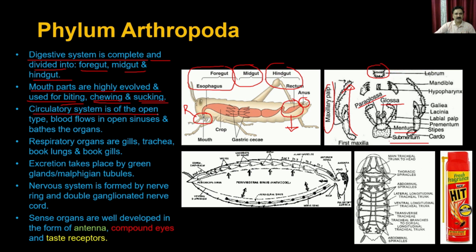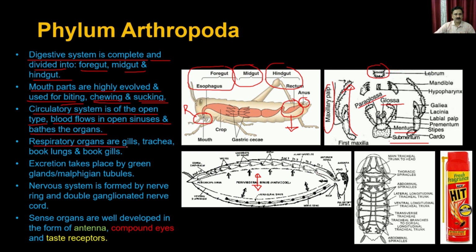The circulatory system is of the open type. See, this is very different from the Annelida, where the circulatory system is closed. Here the circulatory system is open. The blood flows in open sinuses and it actually bathes the organs. So in this circulatory system the blood is filled into the central cavity, which is called the hemocoel, and it is going to rinse all the organs present in this system, and that's how it provides the nutrition and oxygen, and it also carries the excretory products and all that.